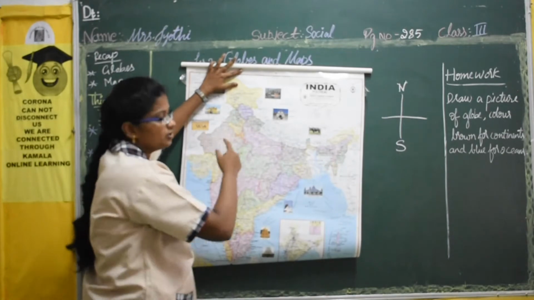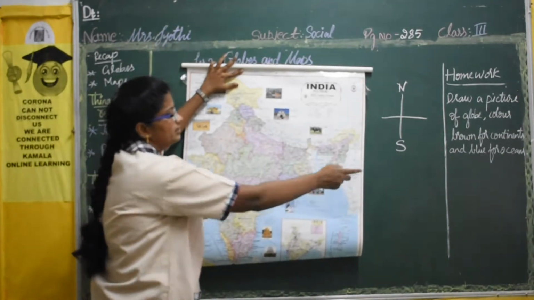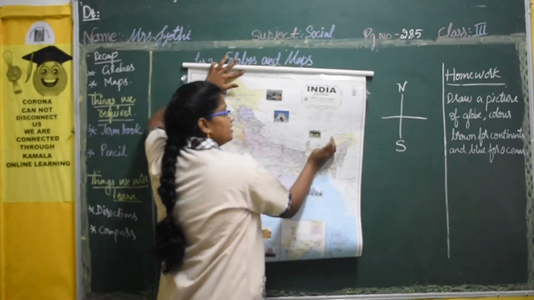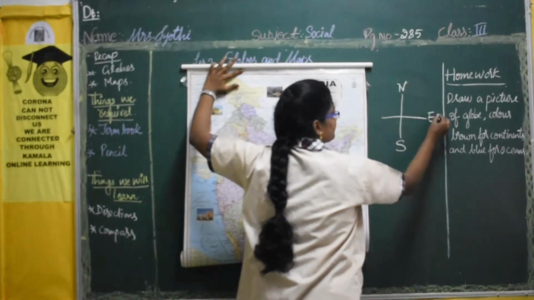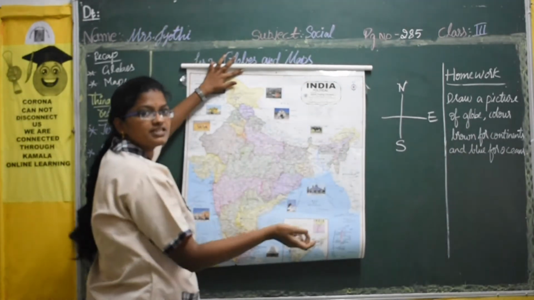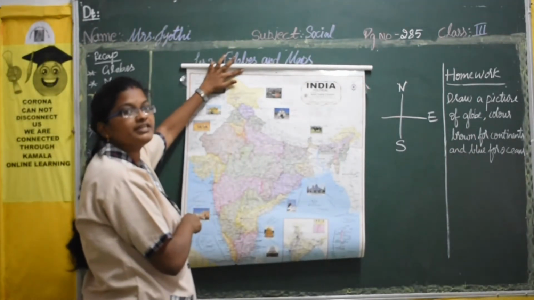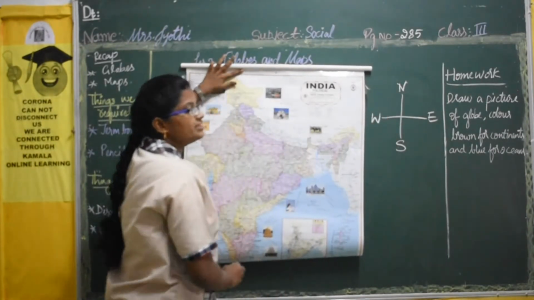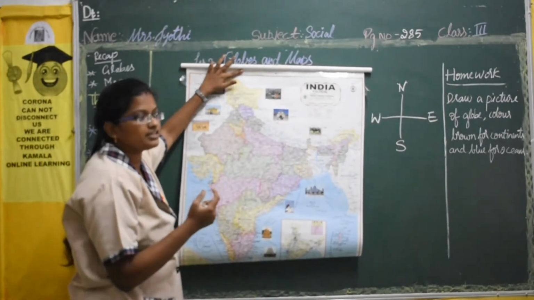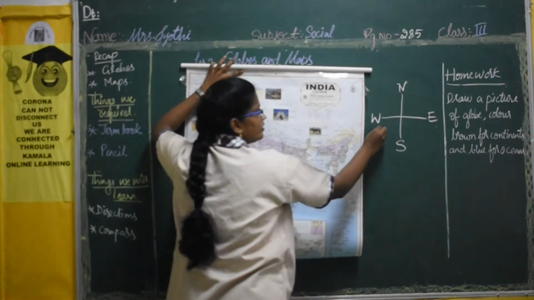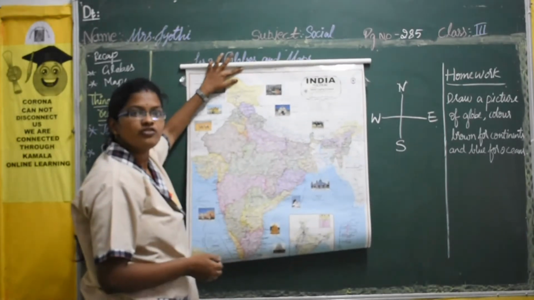And for you, towards your right hand side, that is this side, this is your right hand side, isn't it? So this part is east. Okay, towards your right hand side it is east, and towards your left hand side it is west. So how many directions are there? North, south, east, west. So total there are 4 directions.